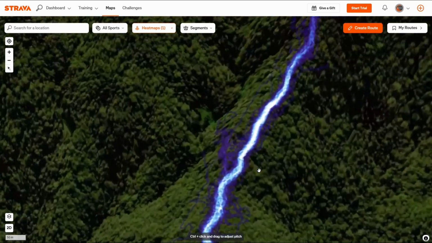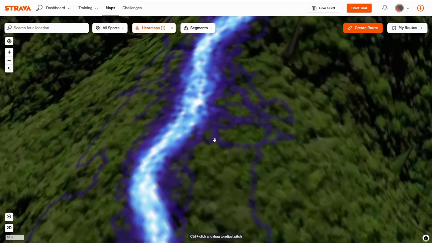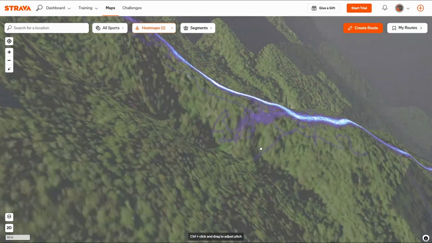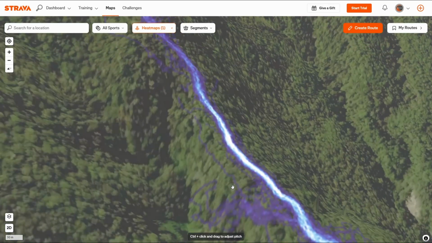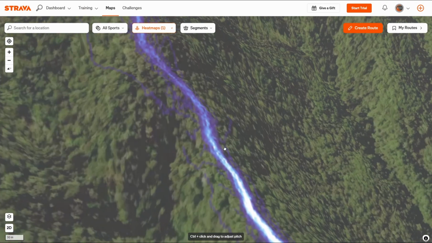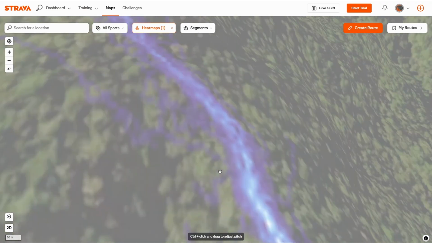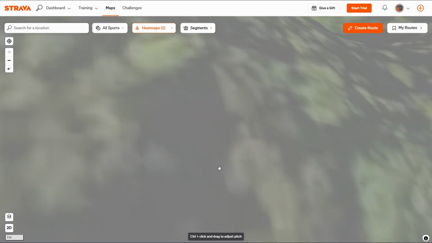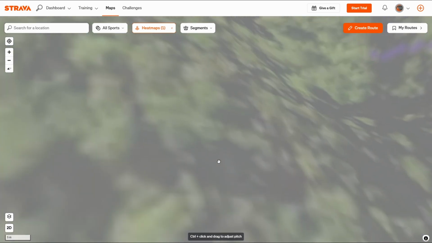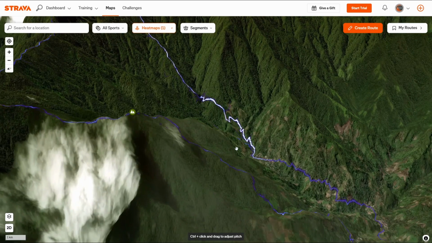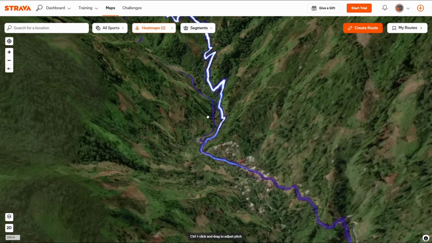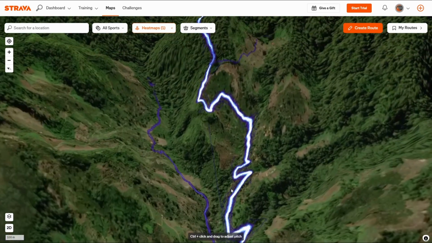But if we zoom in more in depth, we can see that either these are GPS deviations, where the phone or smartwatch, whatever it was using, went off the track and did not follow it, or it might have been that somebody actually went off the track here. Hold on, I need to adjust the map. Someone actually made a mistake in the past, which led them in a different direction.